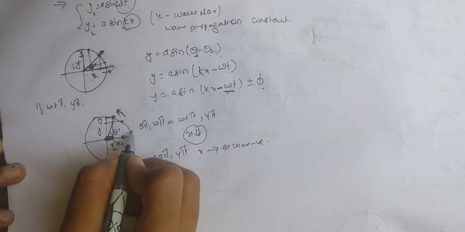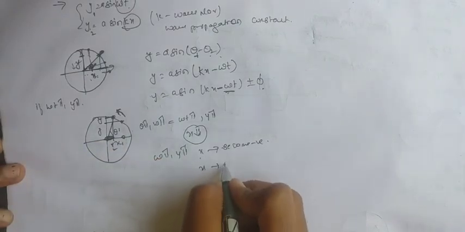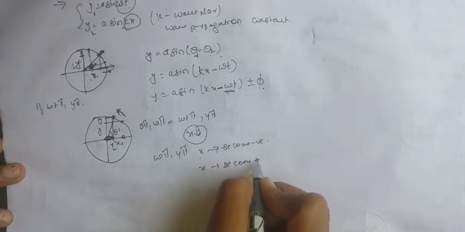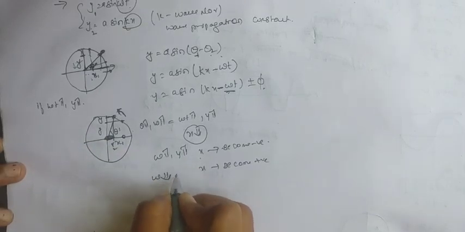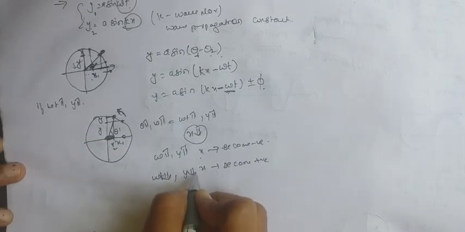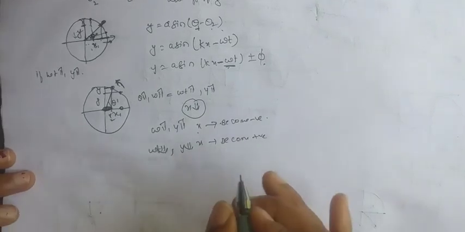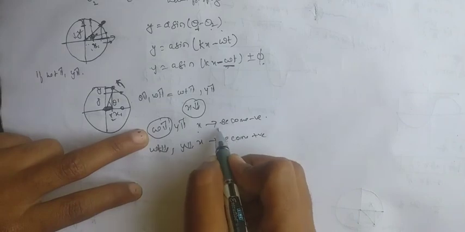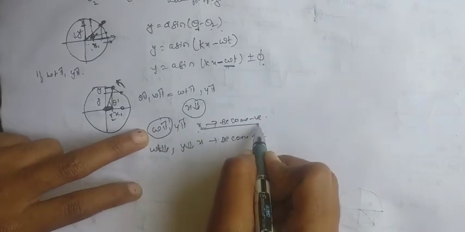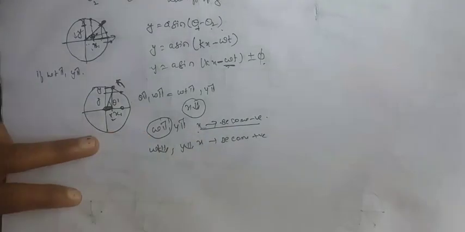To increase x, so that x is positive, omega will decrease. As omega decreases, y also decreases. So that means if omega is positive, the wave is moving in the negative x direction.